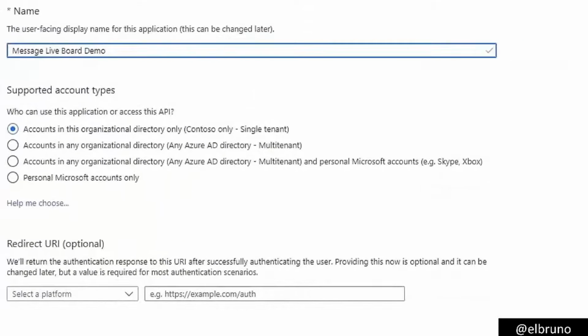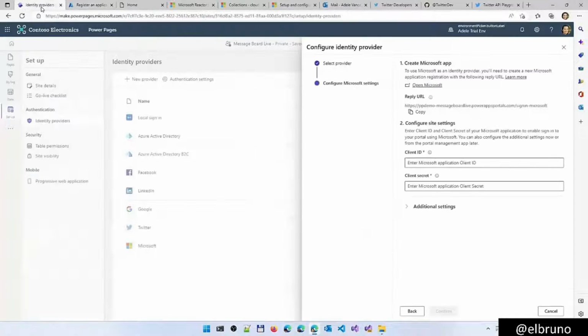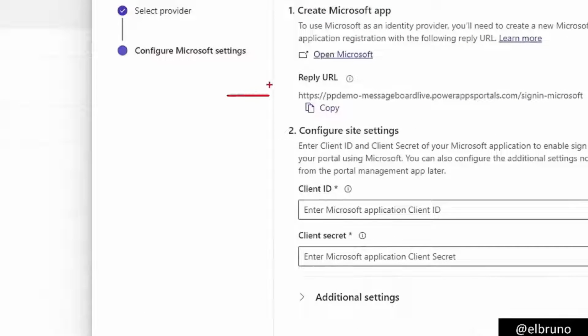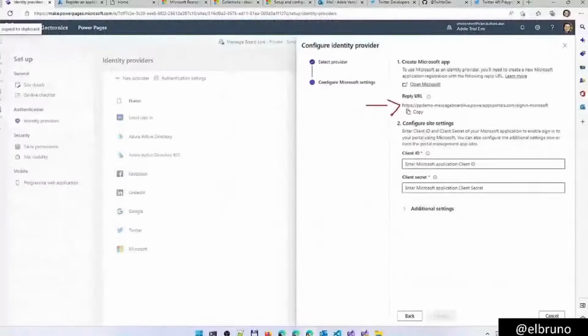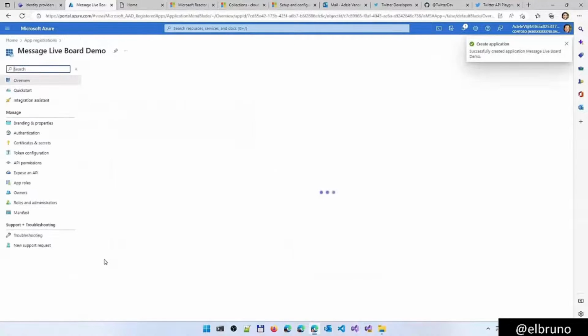We can define here who can access. So basically accounts in this organization only, any Azure directory, or anyone here. So let's go for this one. And I need the redirect URI that we have here, which is going to be a website. Let's copy the reply URL that I have here. We need to copy this, and once we have this, we are going to have the tokens for this application.